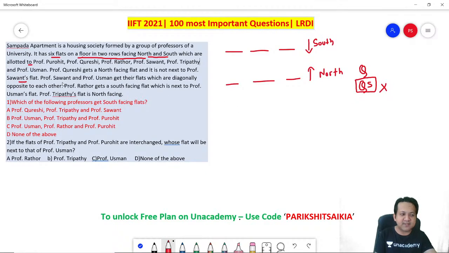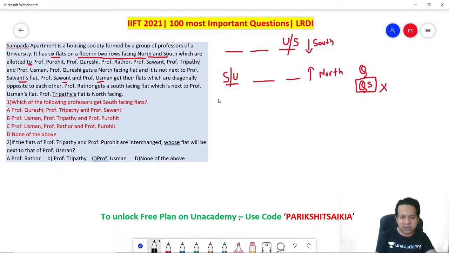Next, Professor S and Professor U get their flats which are diagonally opposite each other. Now be very careful. S can be out here and U can be out here, or it can be vice versa. Or U can be here and S can be here, or S can be here and U can be here. So let's draw that as scenario 2. I think that'll be better.